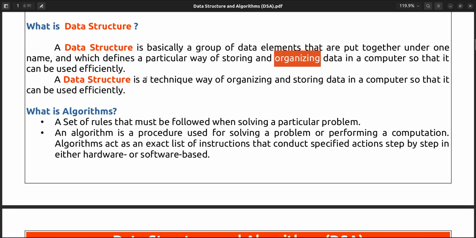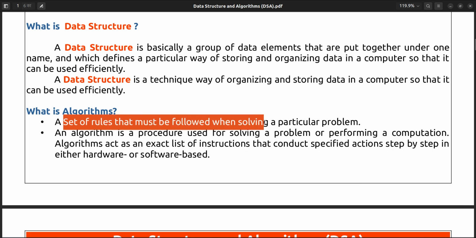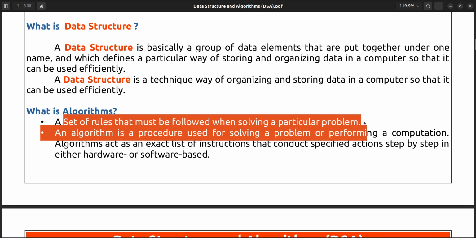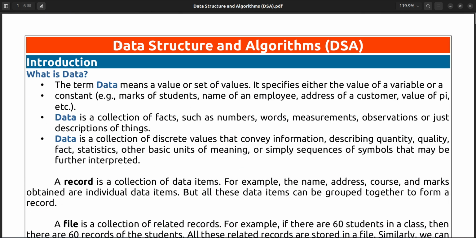Now what is an algorithm? Algorithm is a set of rules that must be followed when solving a particular problem. What is our course name? Data structure and algorithms. We have learned what data is and what data structure is.